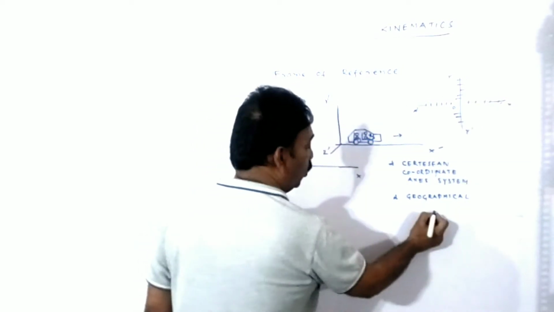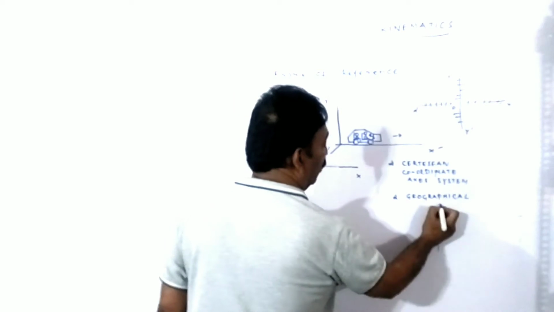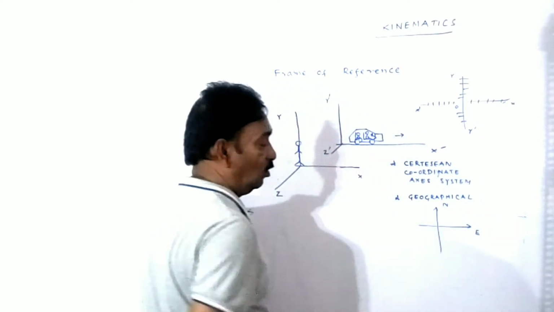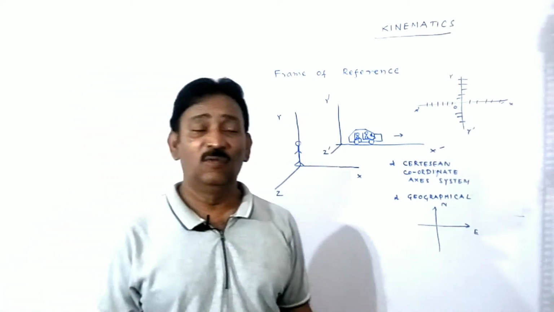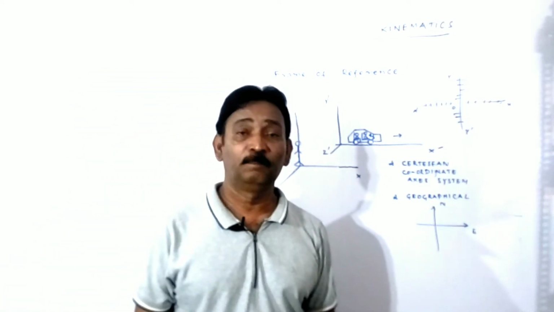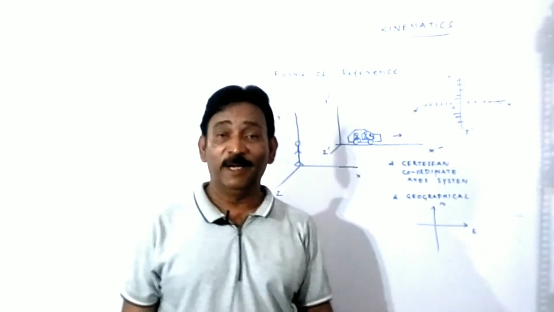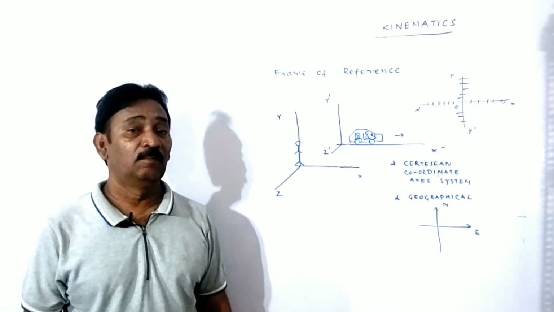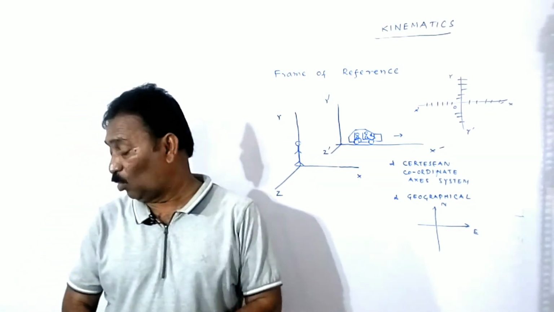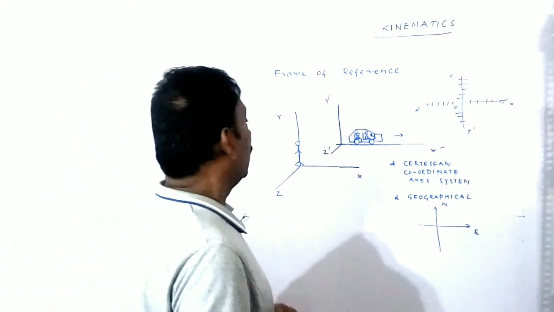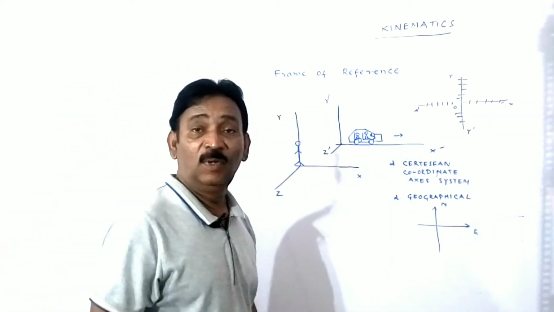Okay, here you are aware of that. We consider it is the North Pole and it is the East, in which we observe the motion of the body. Understanding me? Okay, it is about the coordinate axis system. Here, depending upon the coordinate axis system, kinematics is classified. I think you understood.